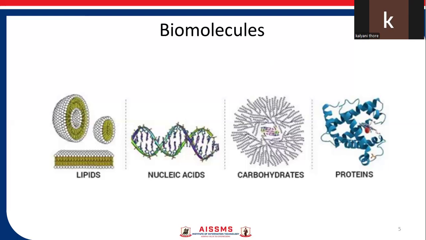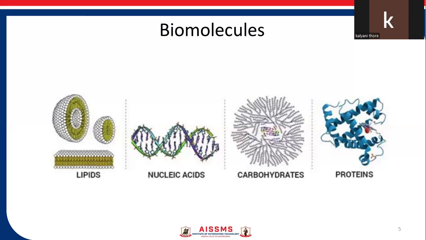There are two types of nucleic acid, namely DNA and RNA. The main function of nucleic acid is the transfer of genetic information and synthesis of protein by the process known as transcription and translation.